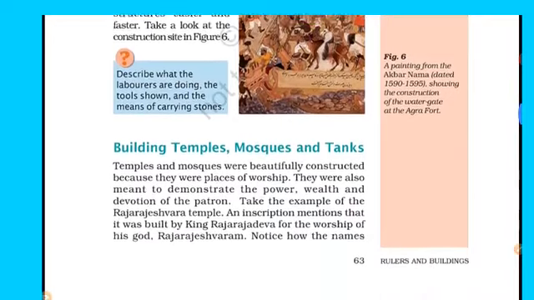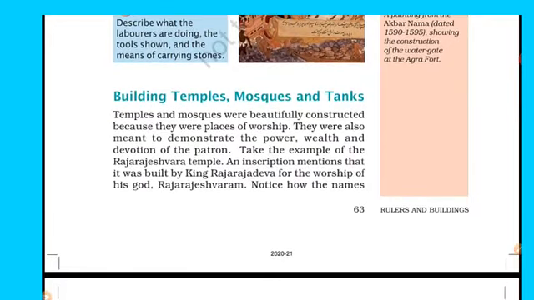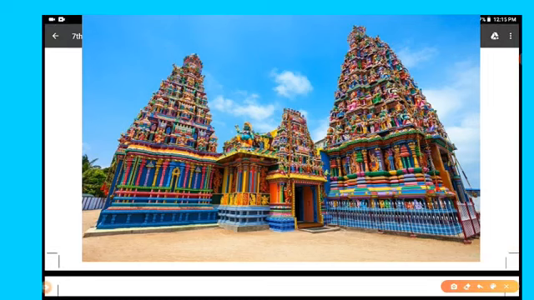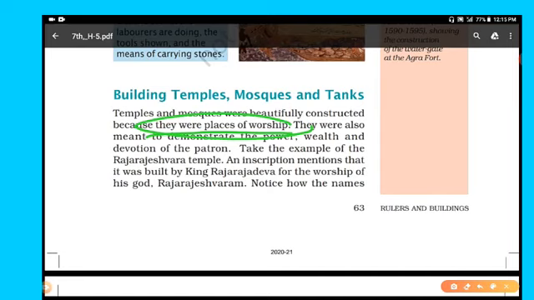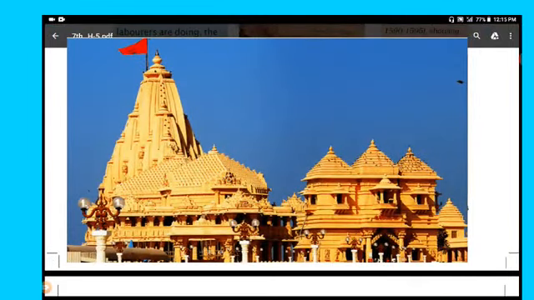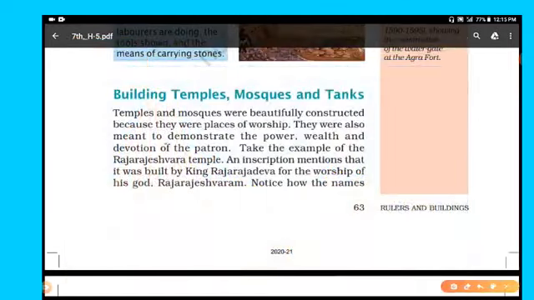So dear students, now let's start the next topic of this chapter: building temples, mosques and tanks. Temples and mosques were beautifully constructed because they were places of worship. The temples were the places where people used to go to worship their god. Today also, you can see, they were also meant to demonstrate the power, wealth and devotion of the patron. Contemporary kings used to show their power, wealth and devotion.